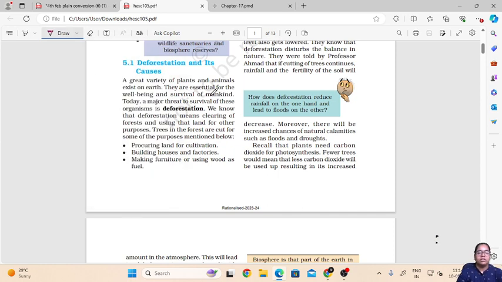So deforestation. What is this deforestation and how is it caused? What are the causes of deforestation and why is deforestation done?